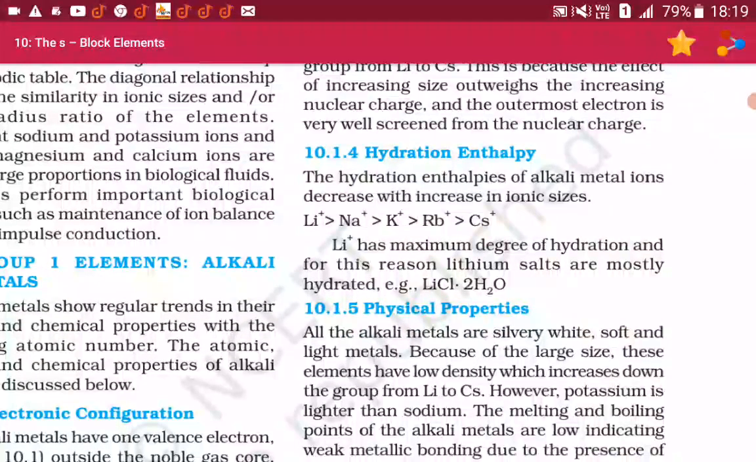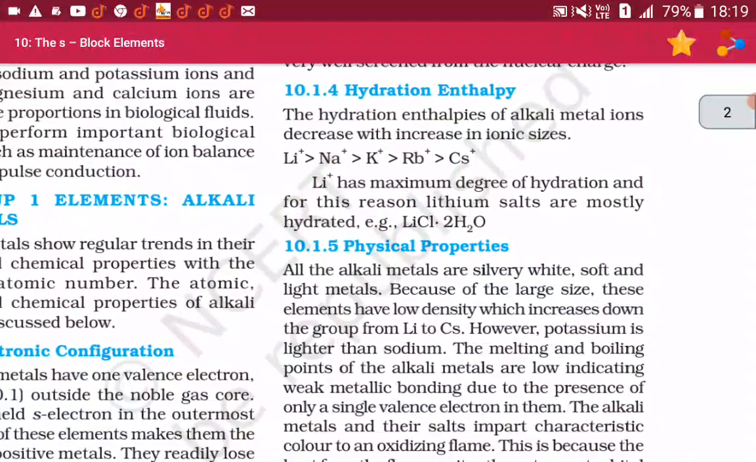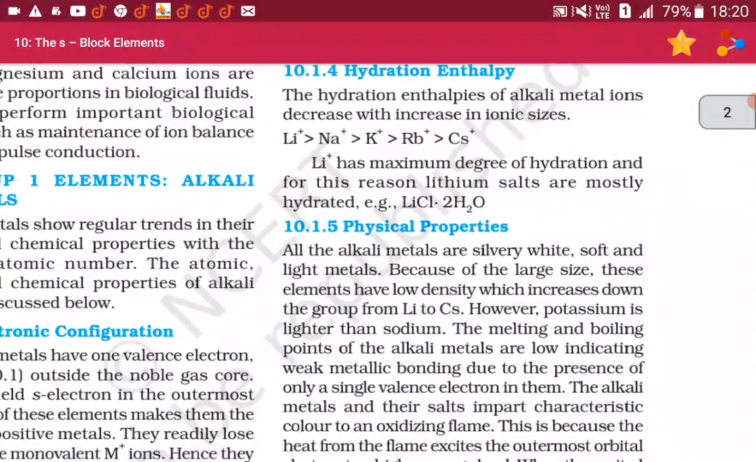10.1.4 Hydration enthalpy. The hydration enthalpies of the alkali metal ions decrease with increase in the ionic sizes. Li+ is greater than Na+ is greater than K+ is greater than Rb+ is greater than Cs+. Li+ has maximum degree of hydration and for this reason lithium salts are mostly hydrated. Example, LiCl·2H2O.